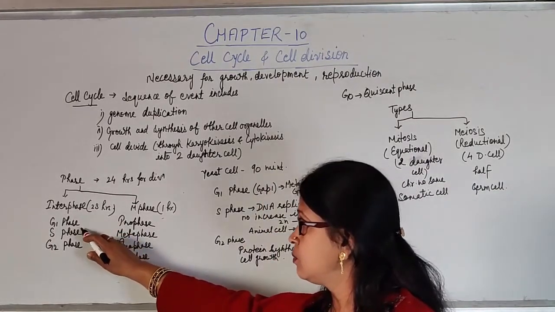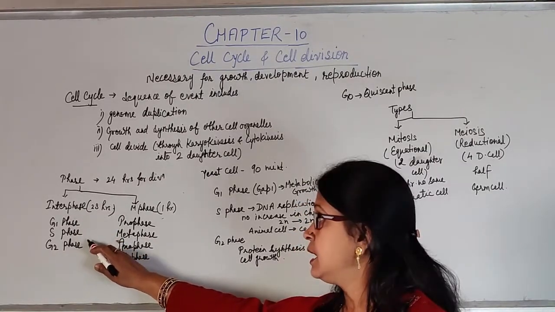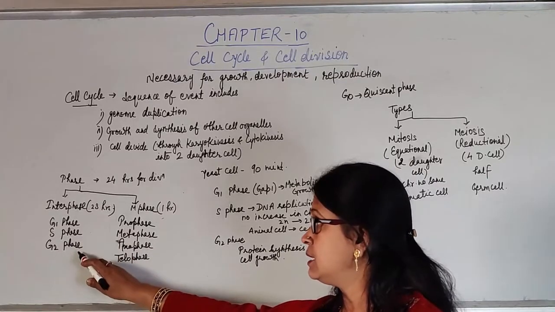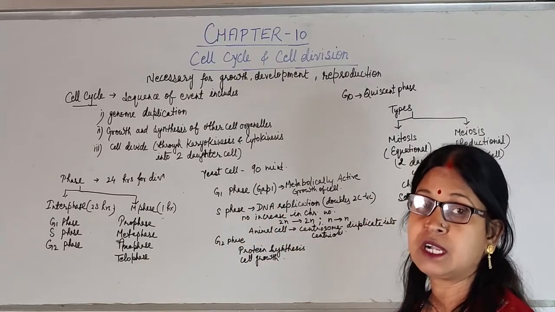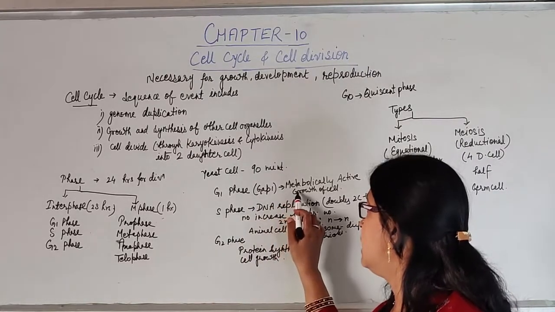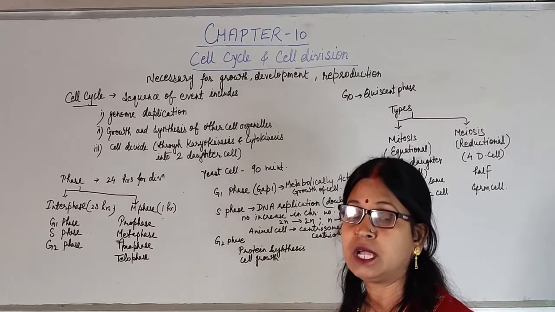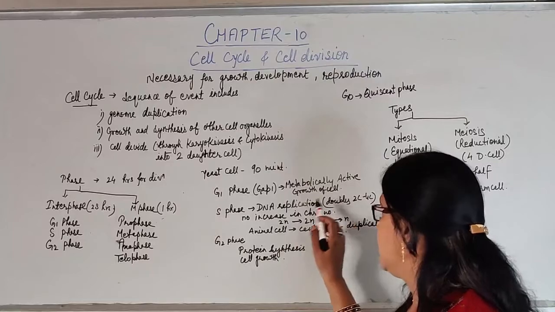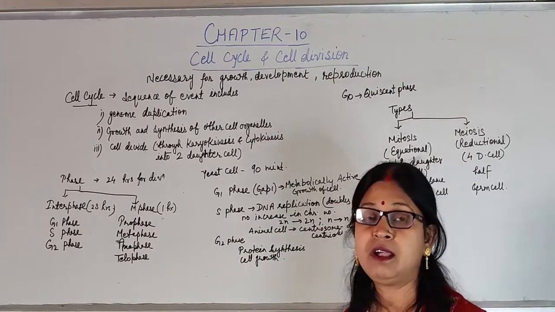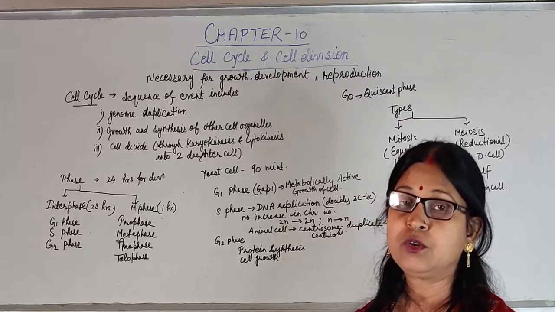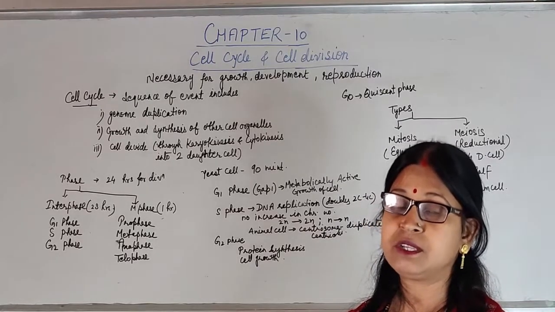Interphase includes three phases: G1 phase or gap 1 phase, S phase or synthesis phase, and G2 phase or gap 2 phase. The important event during the G1 phase is that the cell is metabolically active and growth and other things take place. Then in the S phase, the synthesis phase, the DNA undergoes replication to form two DNA from the parental DNA by the semi-conservative mode.